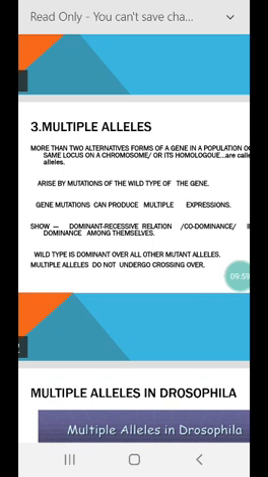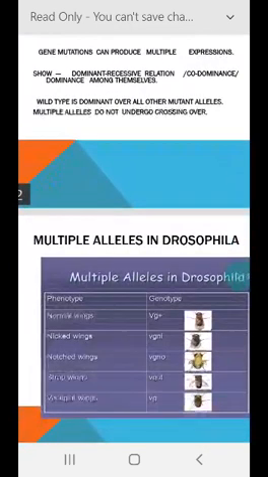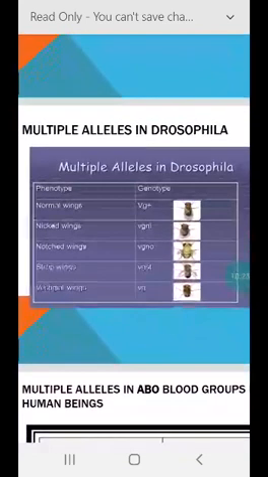What is the peculiarity, or the specialty? Multiple alleles do not undergo crossing over. And the best example is explained with respect to Drosophila. In Drosophila, a large number of multiple alleles are known, and one of them is the series of wings. They have different types of wings, abnormally ranging in size from normal wings to no wings, meaning Drosophila without wings.